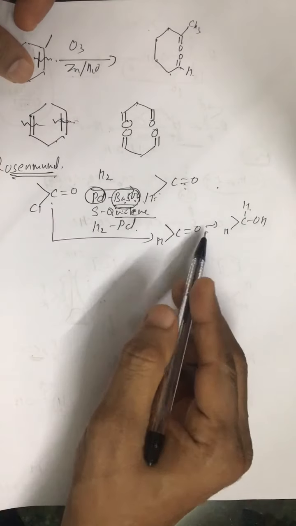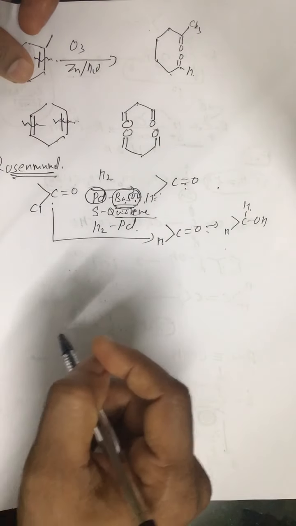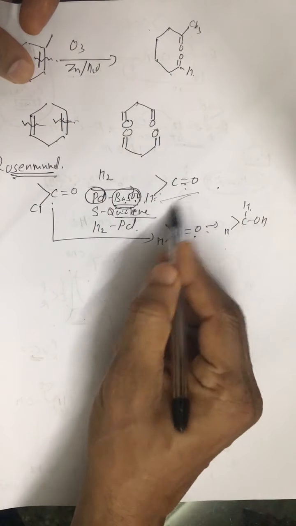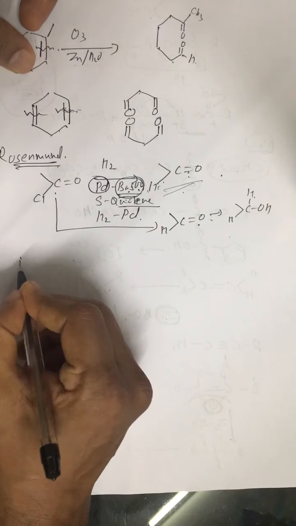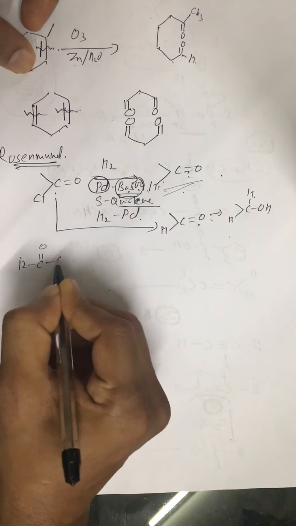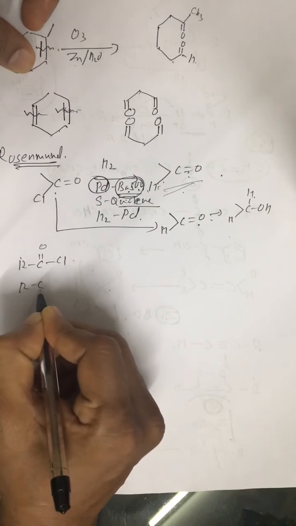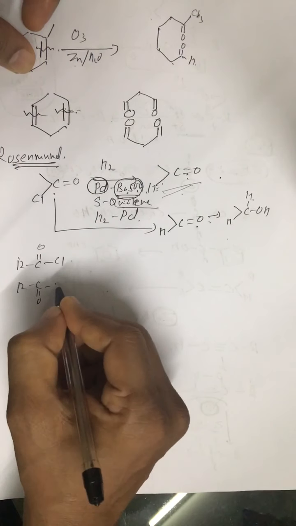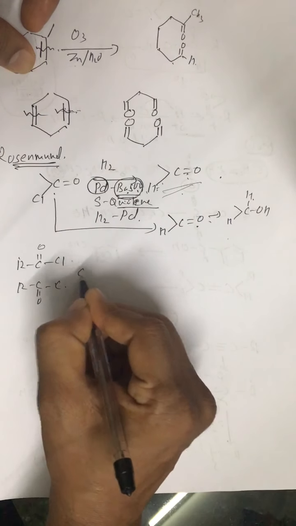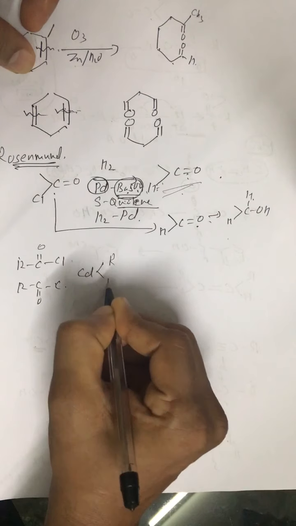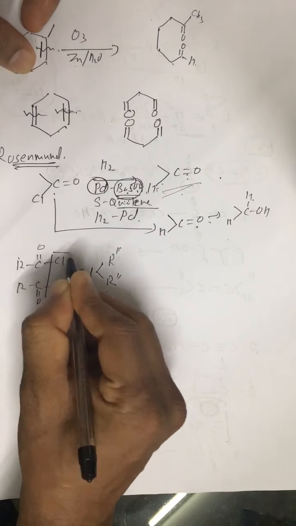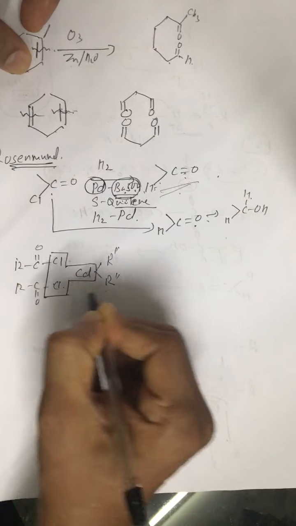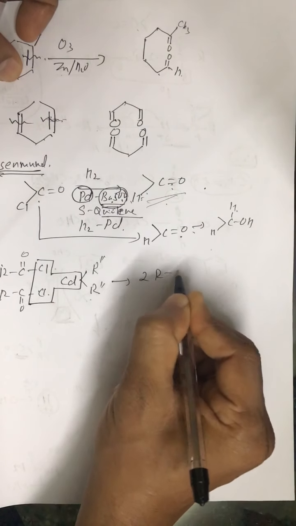So Rosenmund reduction, COCl can be converted to aldehyde, and we don't have this reaction with ketone, and to prepare ketone from RCOCl, we can use dialkyl cadmium. When you use dialkyl cadmium, this cadmium chloride is removed and we get 2 moles of ketone.